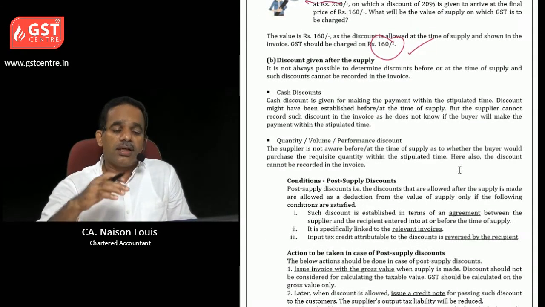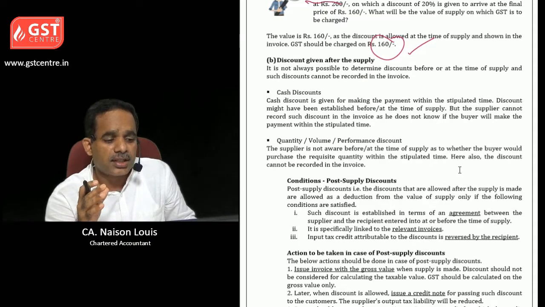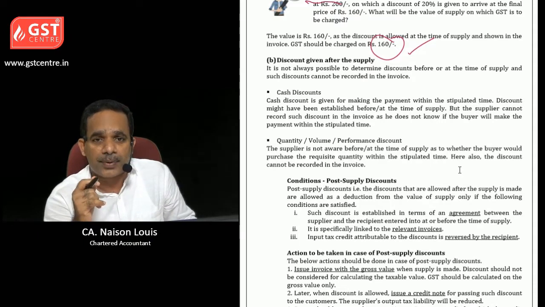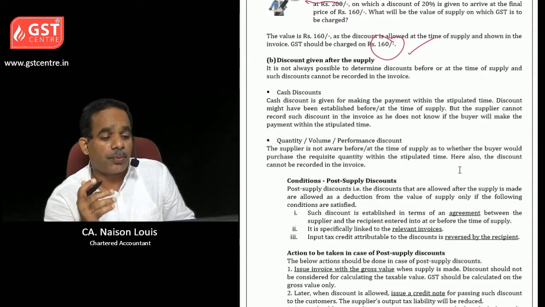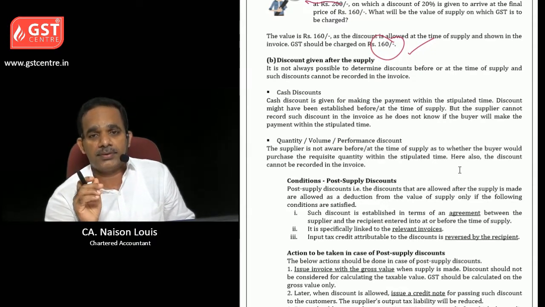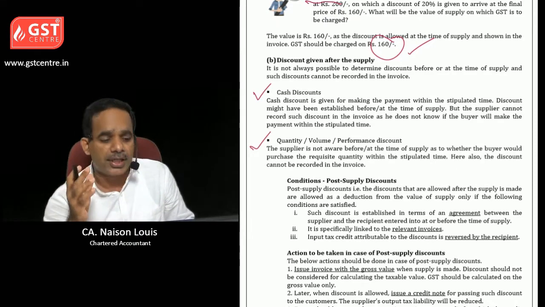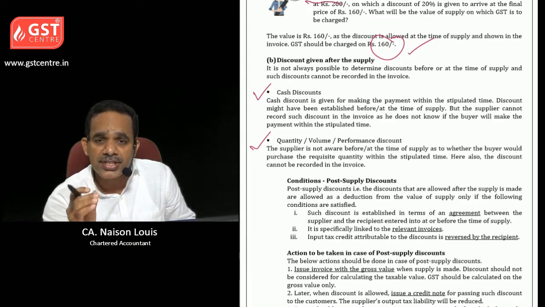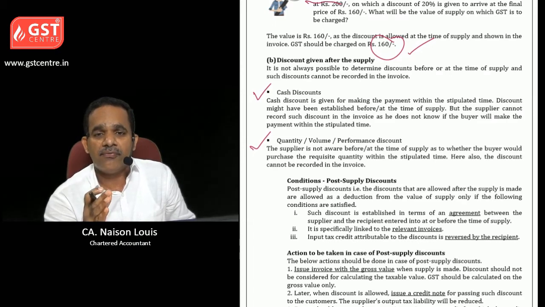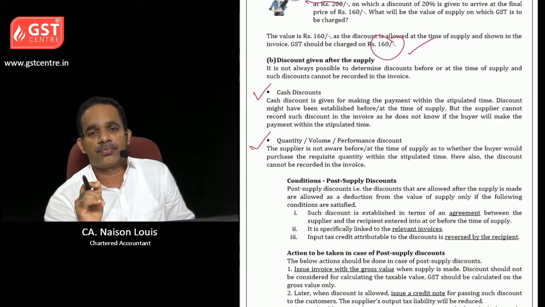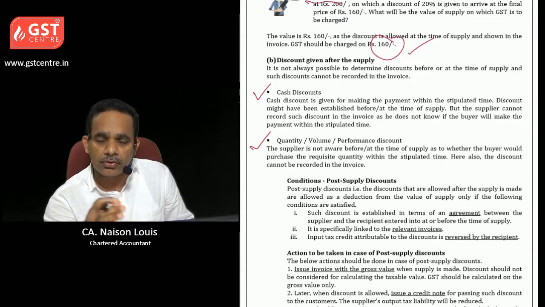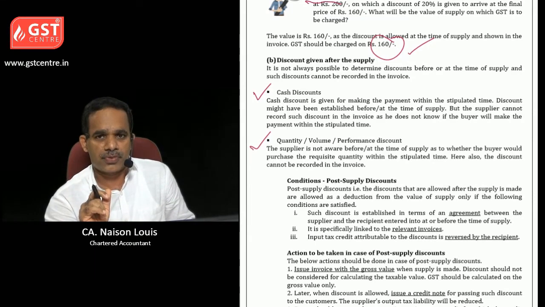Then the second point is discount given after the supply. It is not always possible to determine discount before or at the time of such supply. The various discounts given are cash discounts and quantity or volume or performance discount. Cash discount is given when the customer pays the price within the credit period. If he does not pay the price within the credit period, he will not get the cash discount.